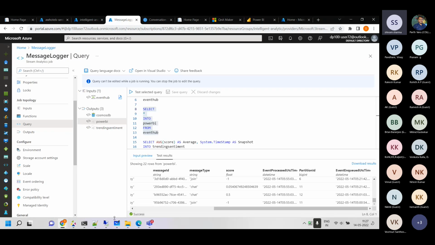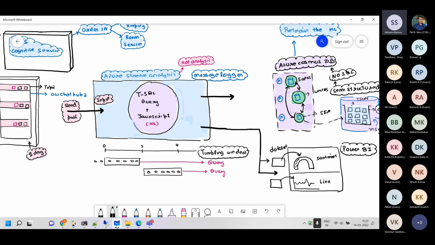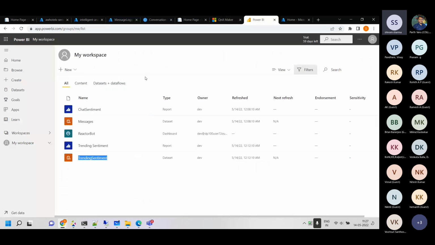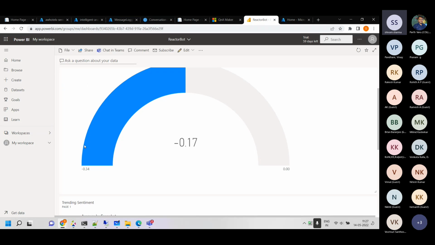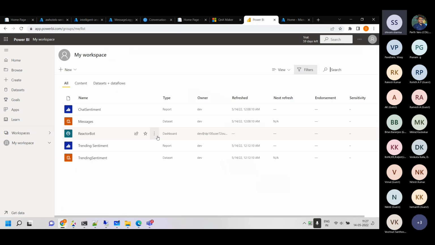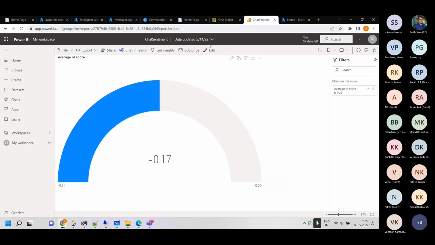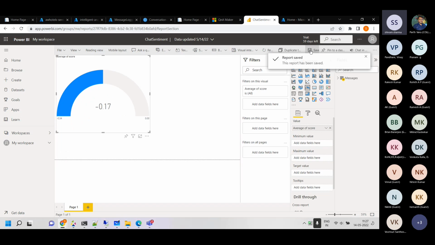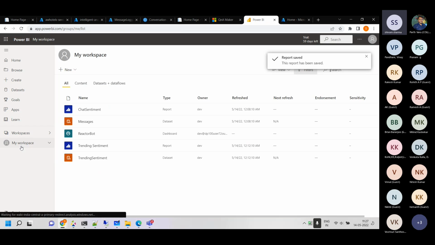Okay. Now another very interesting thing which we are doing is the sentiment part. What I have done in Power BI is a simple, not a very nice looking report, but I have this dashboard where I have this gauge. It looks very big right now, so I will see if I can slightly reduce the size of that. So you can create very beautiful dashboards here. This is what I was able to do.